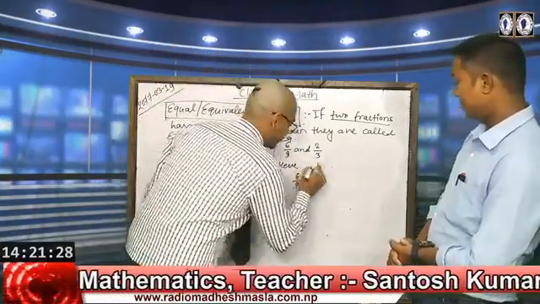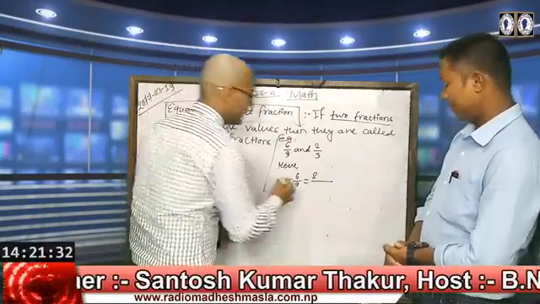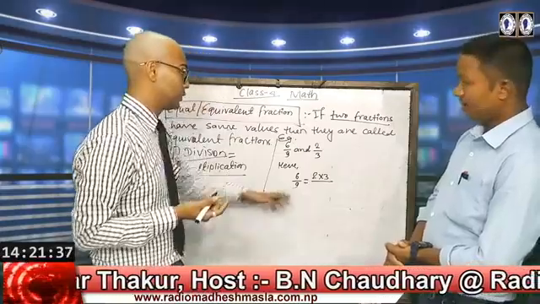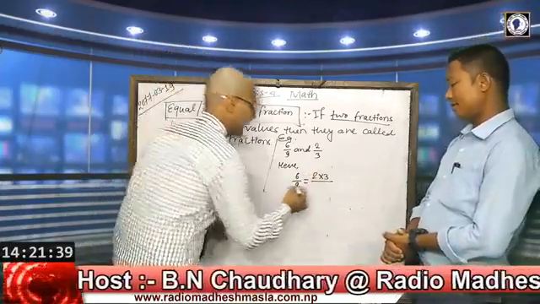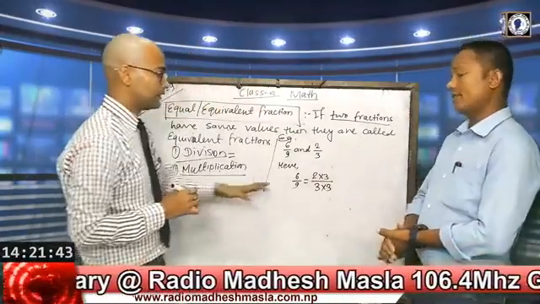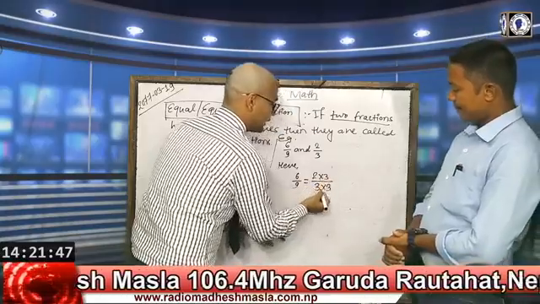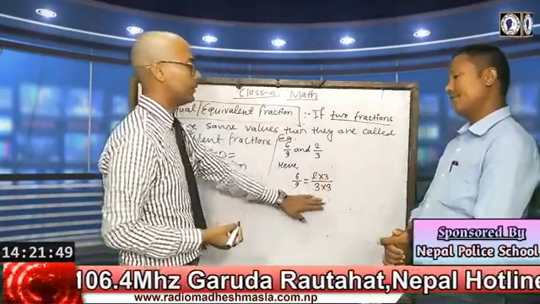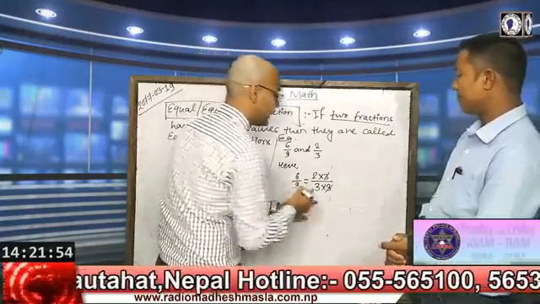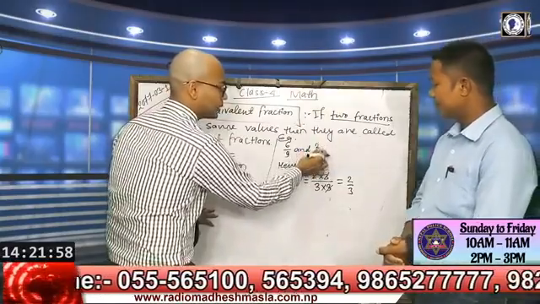What is the common number? Suppose when finding its prime factors, we can multiply 2 into 3, as we read in the table. 2 3s are 6. In the same way, 3 3s are 9. It's a common number. In the numerator there is also 3 and the denominator also has 3. So we can cut 3 and 3. Then we have left 2 by 3, and the other fraction is also 2 by 3.